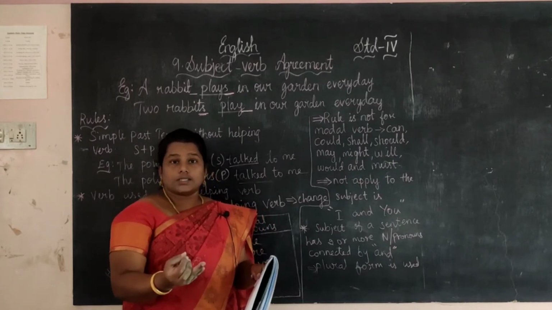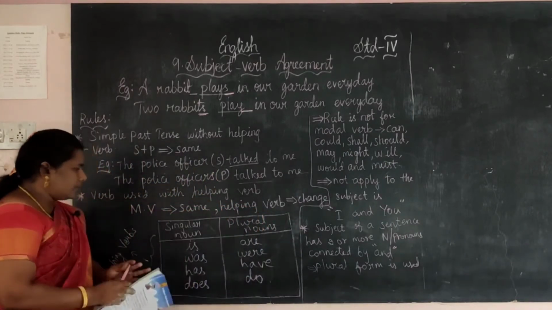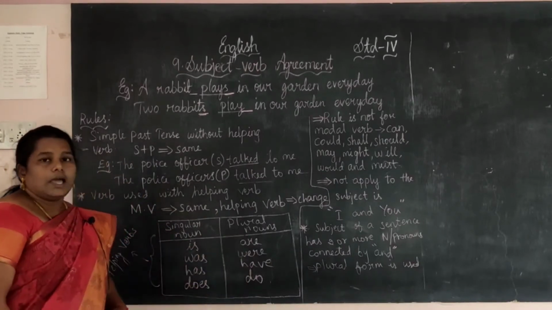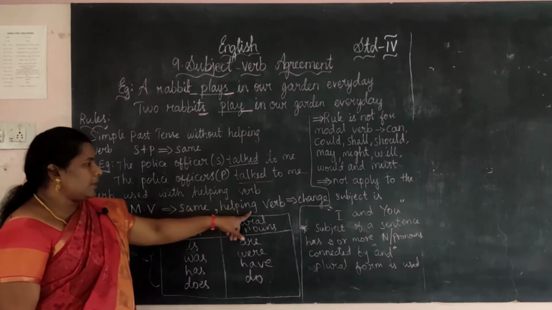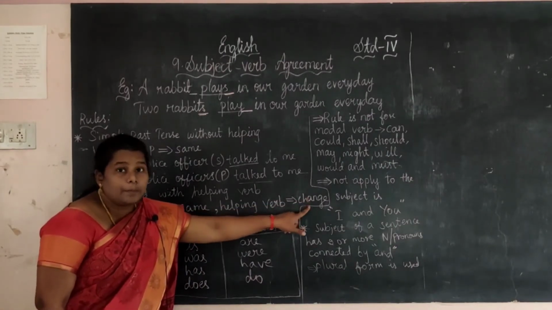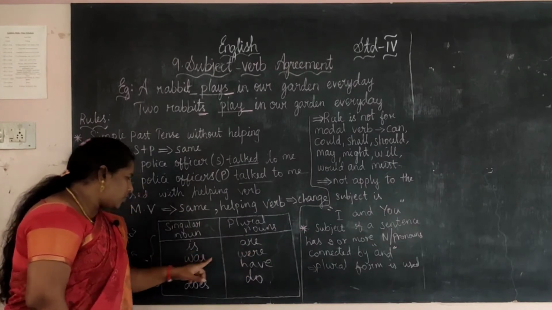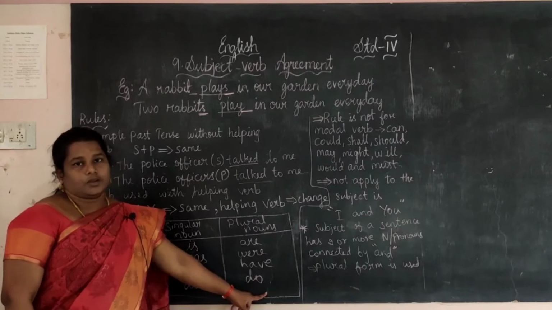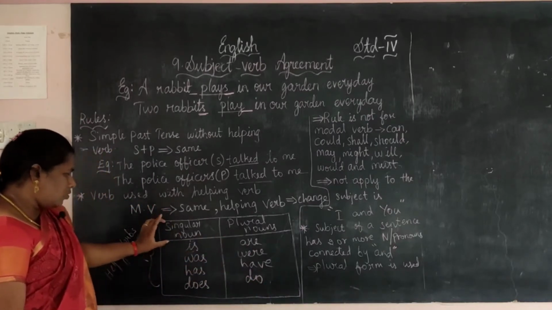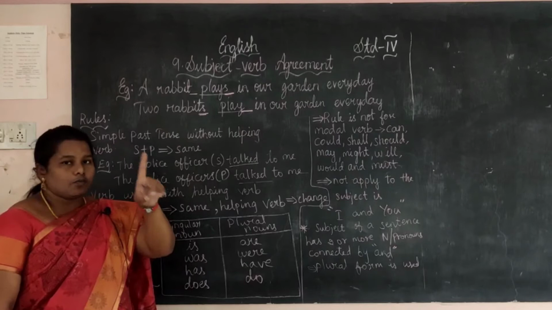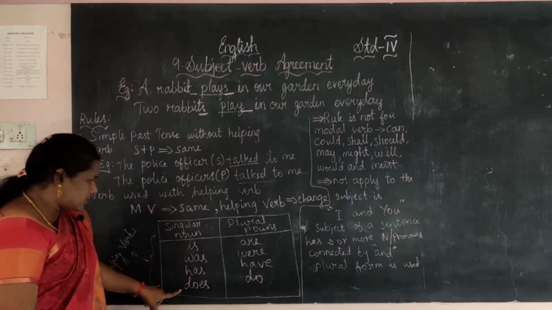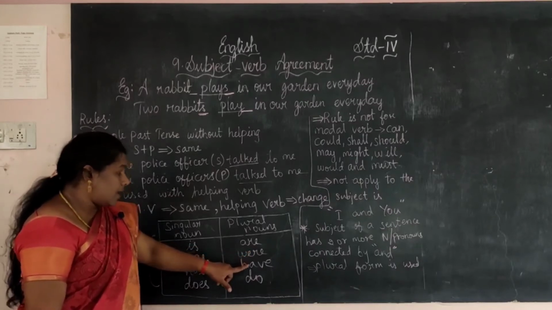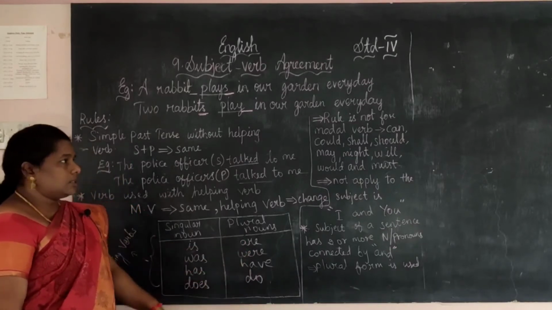Is, was, yes, these all come under, see, singular. All these are helping verbs. In singular, the helping verb changes, we have said. How does it change? Is changes to are, was changes to were, has changes to have, does changes to do. Okay, see, singular noun means for one we can talk is, was, has, does. For plural noun we can talk are, were, have, do. Okay, this is the second rule.